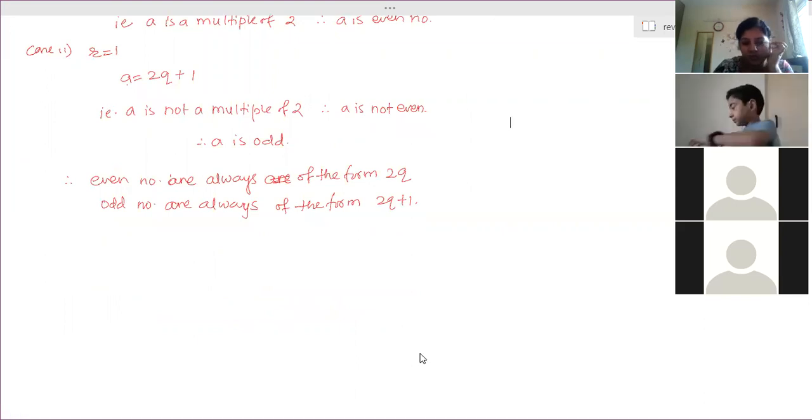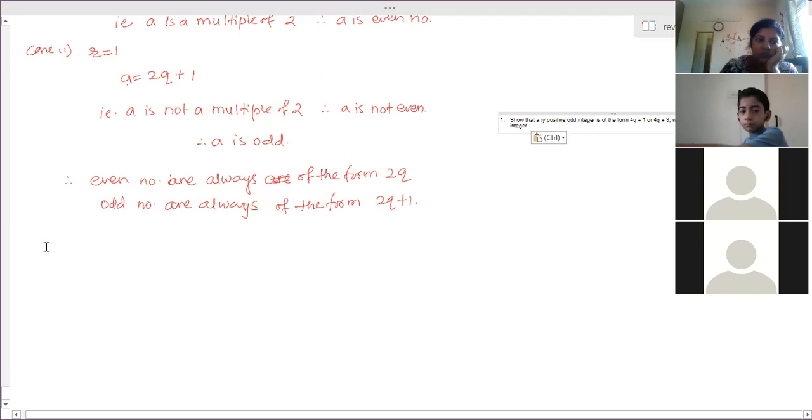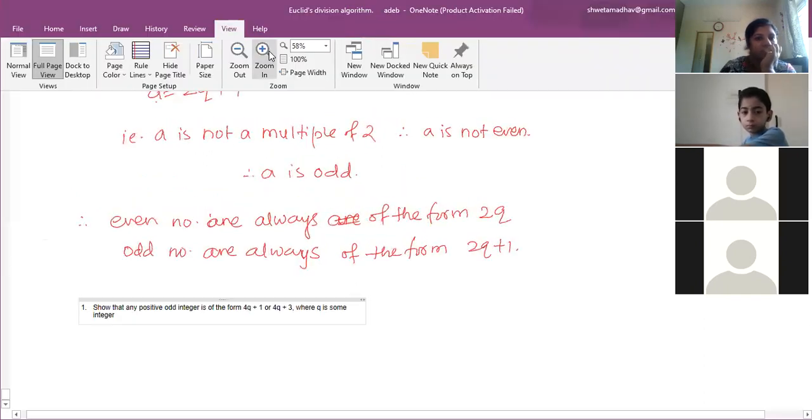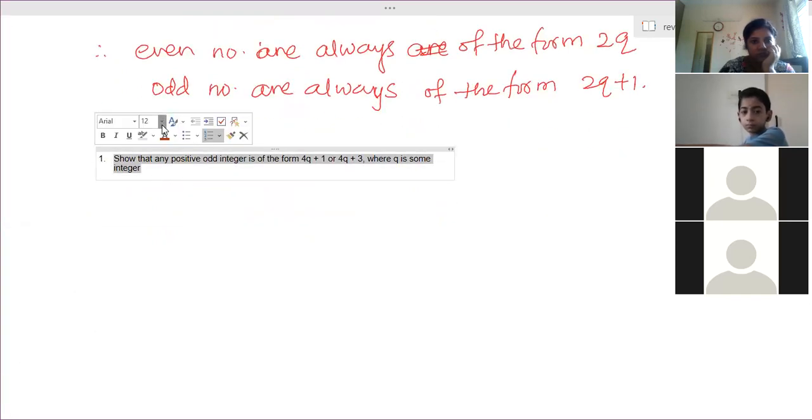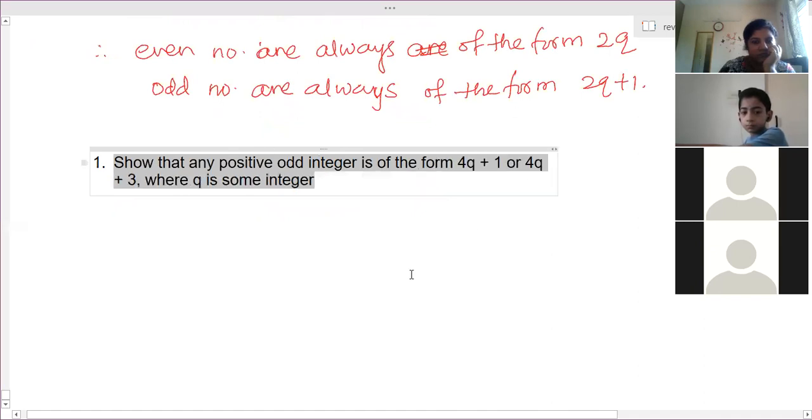Now we have to prove the next statement, similar one. Every odd positive integer is of the form 4q plus 1 or 4q plus 3, where q is some integer. Q is a quotient.